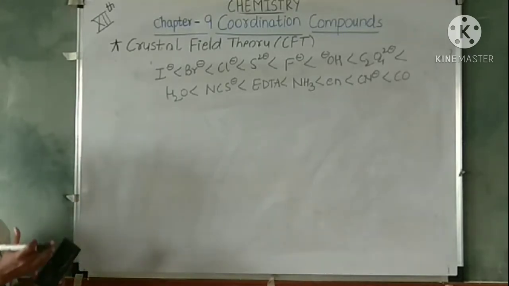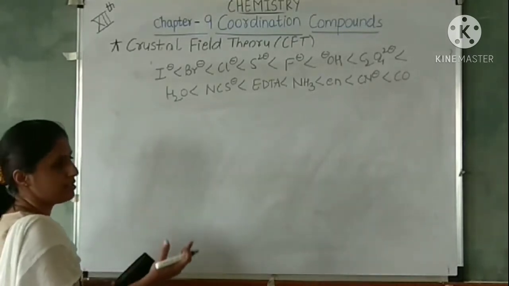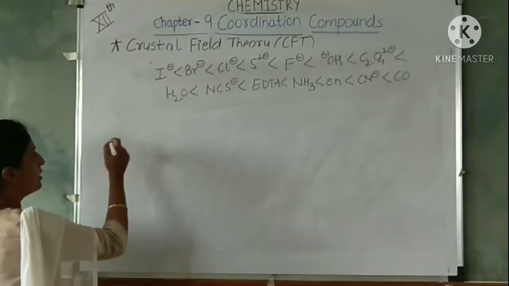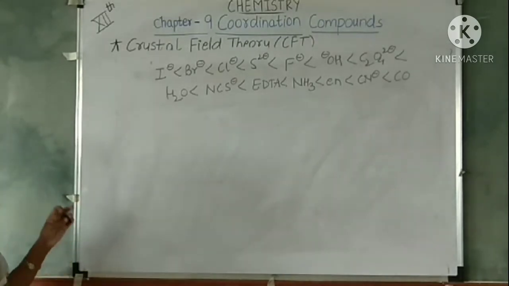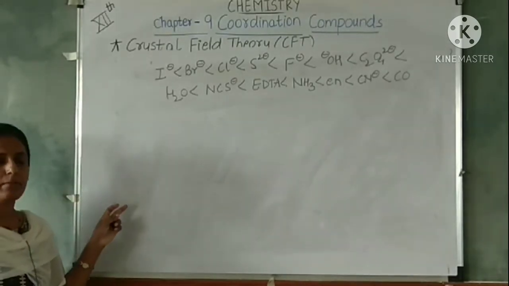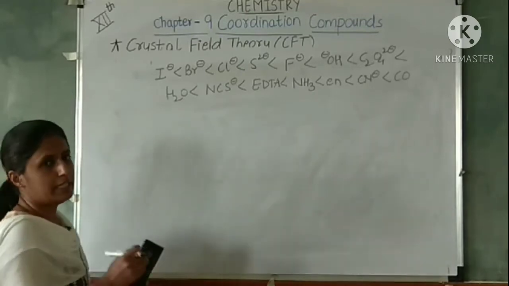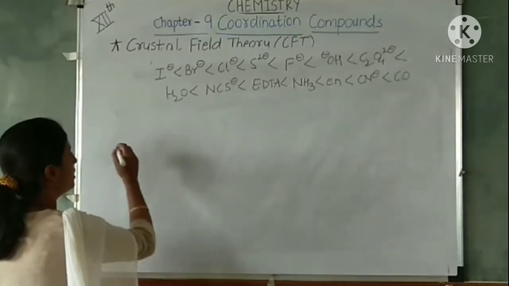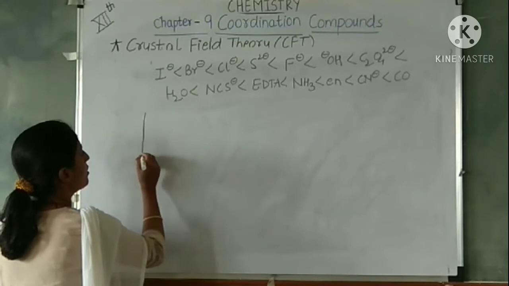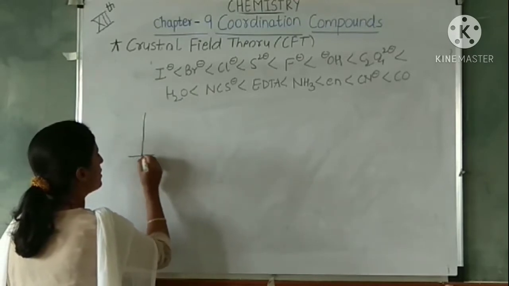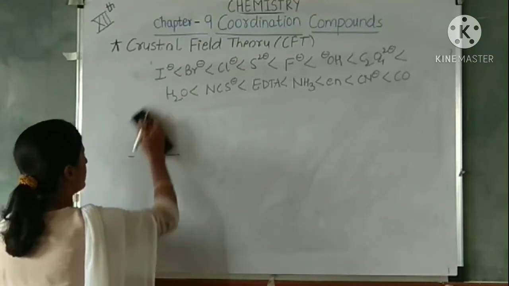Now why does this splitting of the d orbitals occur? There is some theory. We have seen that in an octahedral complex there are 6 ligands attached to the central metal atom. When the ligands approach the metal, the d orbital shapes can be drawn like this.